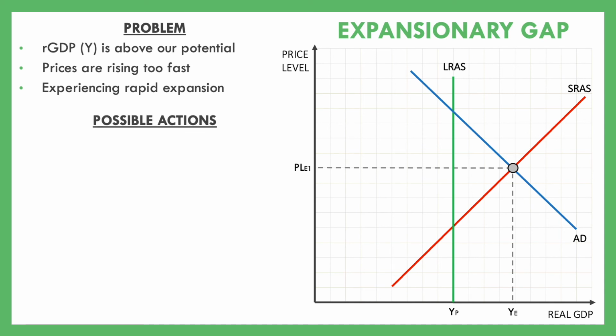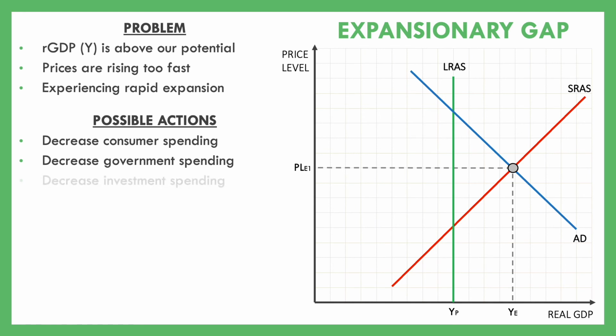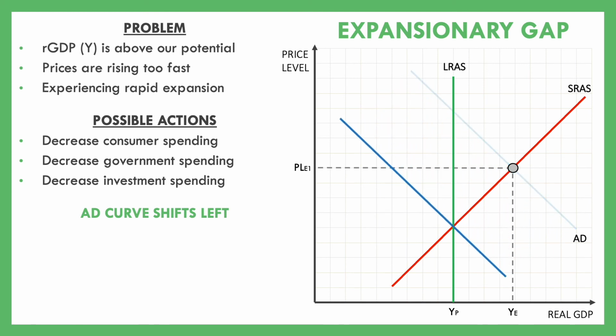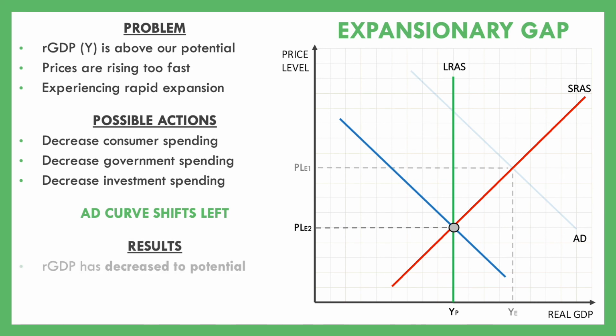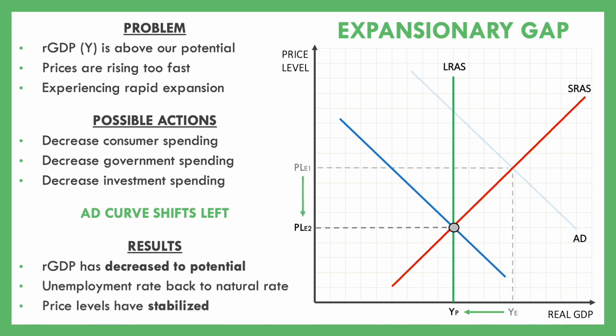So what are some actions that could be taken by the government? They could influence things in order to decrease consumer spending or decrease government spending, or they could also influence things to decrease investment spending. Any of these three things decreasing would shift our aggregate demand curve back to the left. Hopefully it shifts back to the left to a point where, once again, all three curves are intersecting. As a result, our GDP has decreased slightly to its potential. We've stepped on the brakes a little bit. We move our unemployment rate back to its natural rate, and price levels have stabilized. That's kind of the big one.